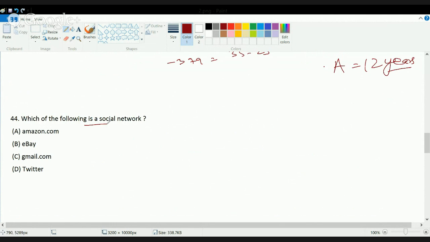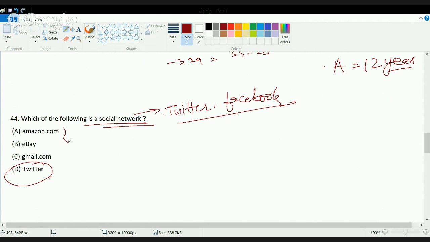Next question is, which of the following is a social network site? A social network site is a site where you can form a group of your friends, colleagues, college students, or a set of persons and communicate with them. Such social networks which are commonly used are Twitter and Facebook. So the answer here is Twitter. Amazon and eBay are e-commerce websites which are retailers, and Gmail is a platform where you can send emails.